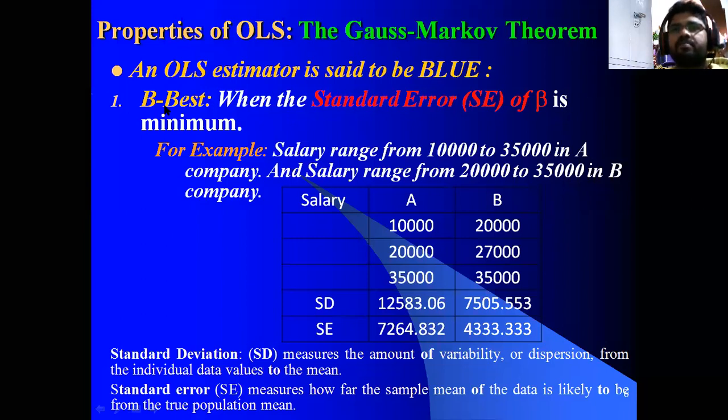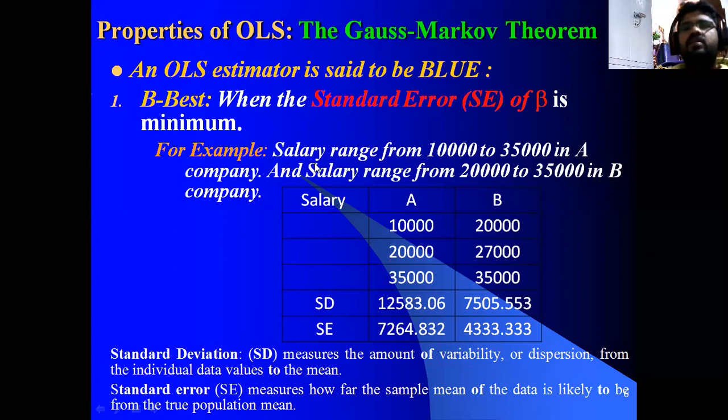When we get a higher t value, it is more statistically significant. In that case, when the standard error of beta is minimum, that estimator is called the best estimator. Generally in statistics, I am going to explain what is best.